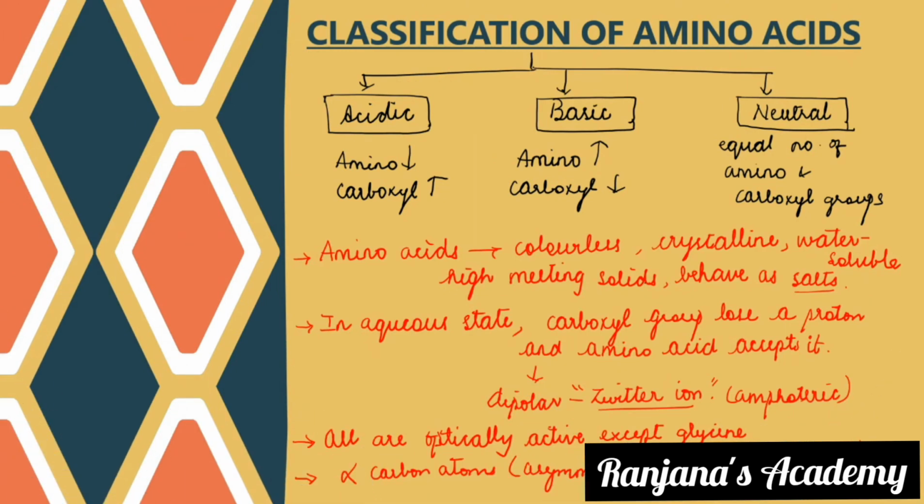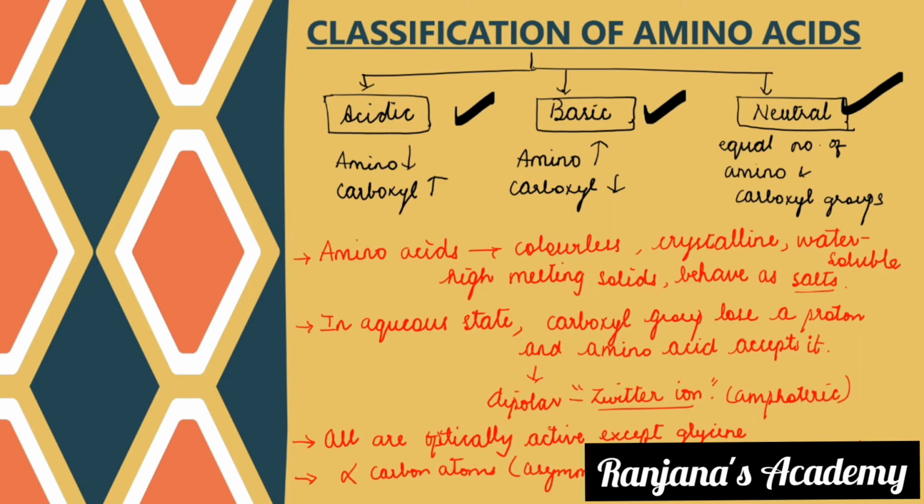Classification of amino acids. Amino acids can be classified into three broad categories: acidic, basic and neutral amino acids. Usually an amino acid is a mixture of an NH2 group and a COOH group. So simply to say, when you have more acidic group in an amino acid, it is classified under acidic. That means the carboxyl group is more. When the amino group is more, it is basic. When both are in equal amounts, it is neutral. So it is very easy to understand acidic, basic and neutral amino acids.